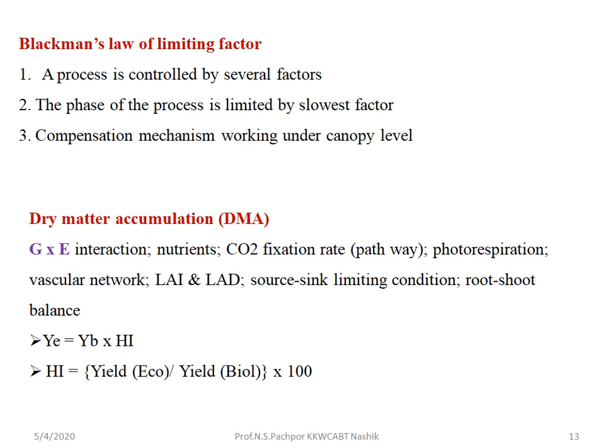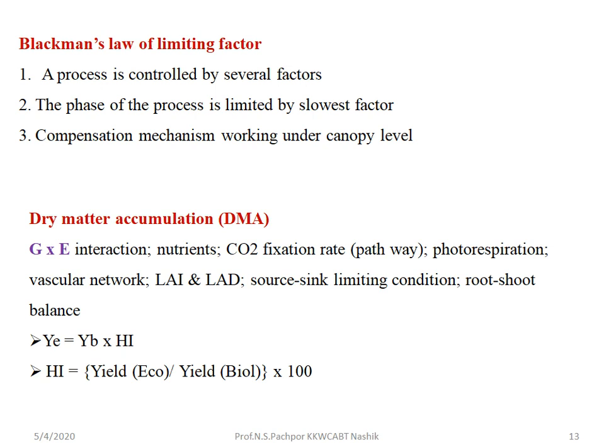Then photorespiration. If photorespiration is absent, then there will be maximum dry matter accumulation. If photorespiration is present, then it affects the dry matter accumulation process. Then vascular network, that is the phloem development, phloem sieve tube development, and phloem connection from source towards the sink. So that vascular network also affects the source and sink relationship. Then LAI means the leaf area index.